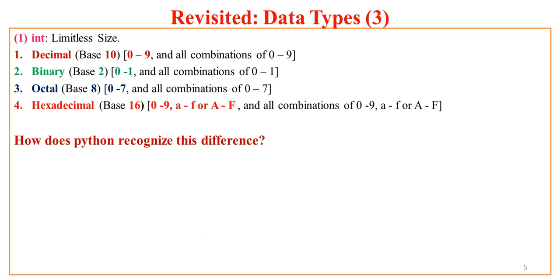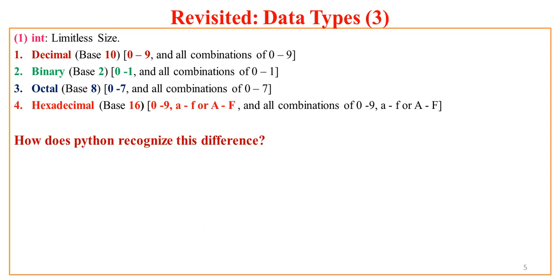First we'll discuss about int. Now int is the basic integer data type supported by Python. Size is limitless, and int is treated in four different ways in Python. That is, it is treated as a decimal base 10, so covering digits 0 to 9 and combination of 0 to 9.